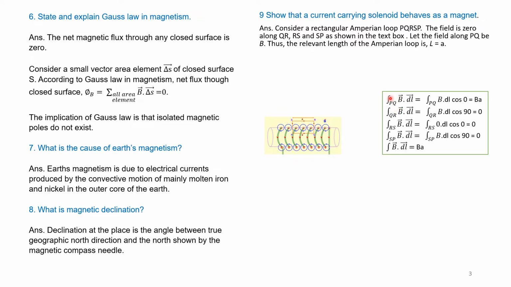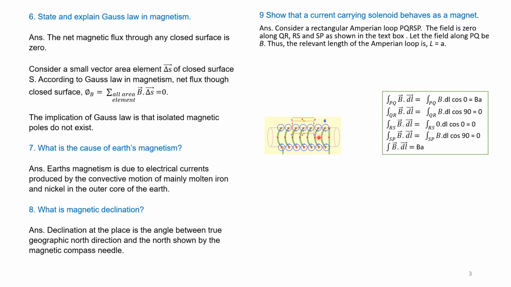Integral over PQ of B dot dl, that is the field here. B dot dl is integral PQ B dl cos 0. The angle is 0. Therefore, cos 0 is 1, and this integral becomes BA, because cos 0 is 1.